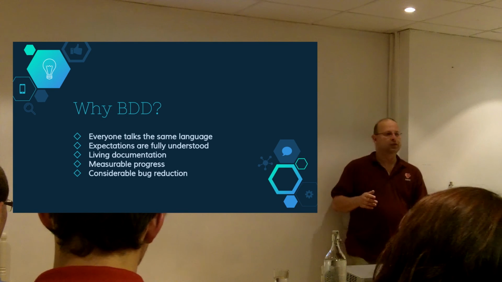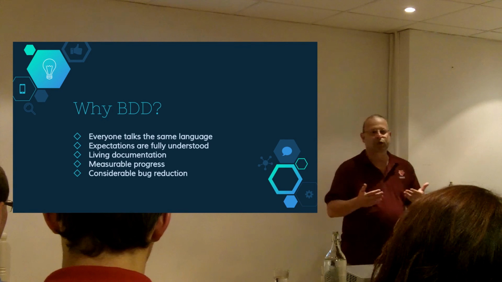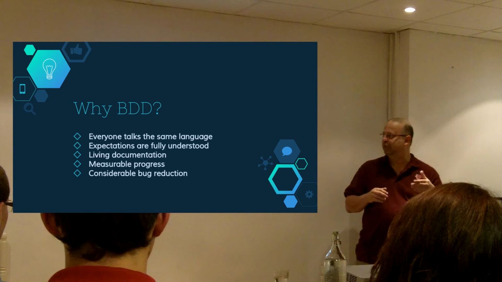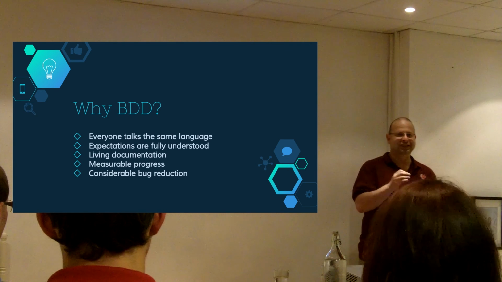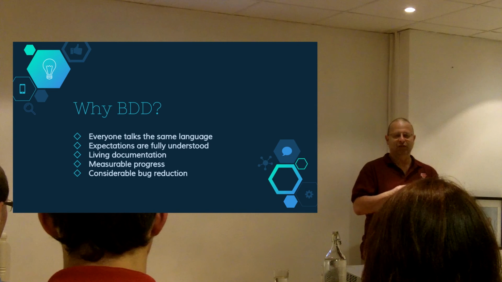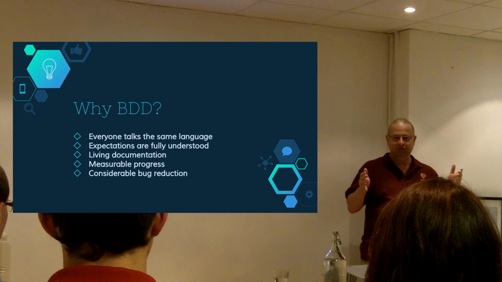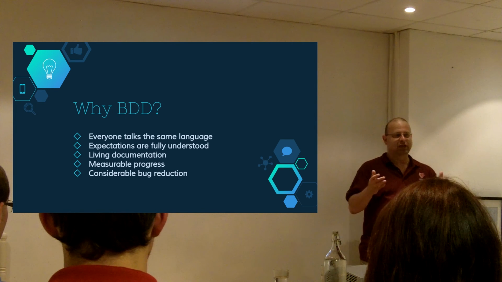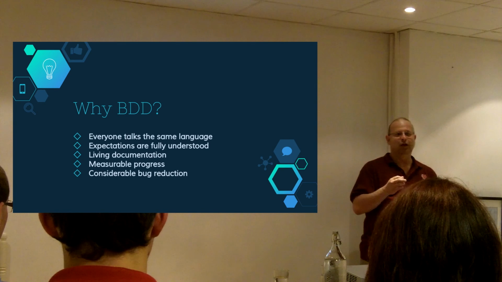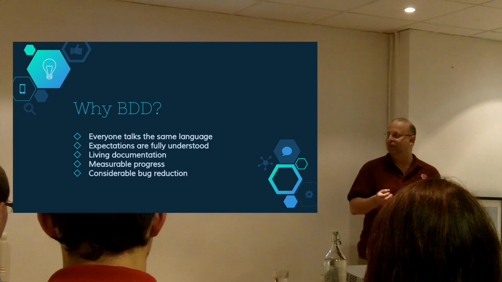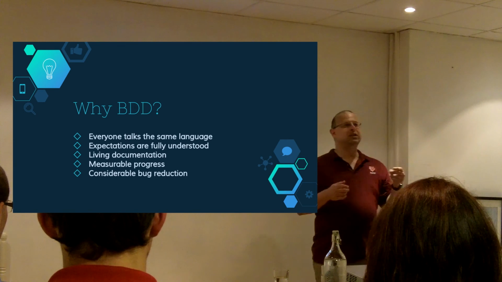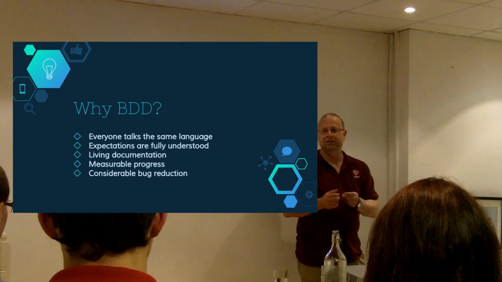So why do BDD? What's in it for you? What's in it for us? Well, obviously the major contribution that BDD makes is to make sure that everyone talks exactly the same language. We have our features that are plain, natural language files. Anyone can read them. Anyone can know exactly at any time how the system should behave. And because everyone knows exactly how the system behaves, then everyone knows exactly what to expect from our system.